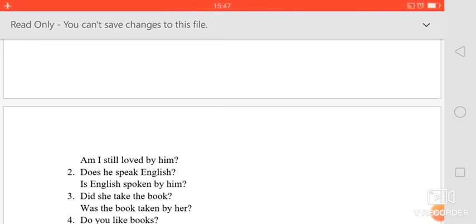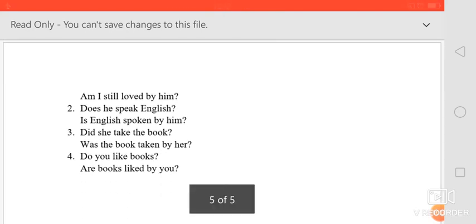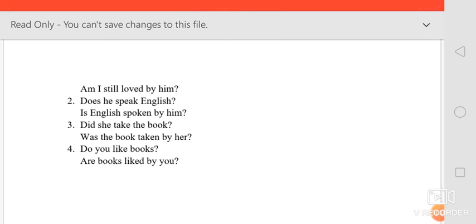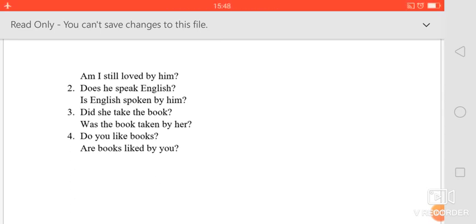Okay, next example, you can see this. Does he speak English? So English is the object. Okay, since it is in present tense, you have to choose from is, am, are. English के साथ is ही आएगा. So is English. Speak V3 form is spoken. Is English spoken by him?